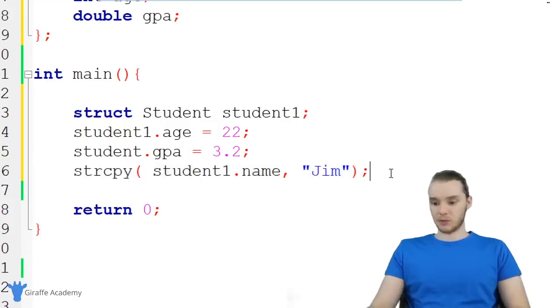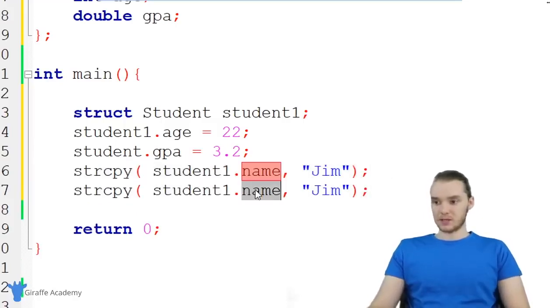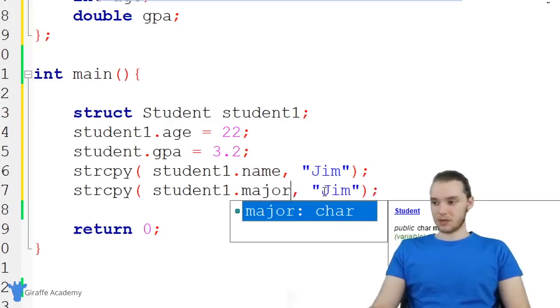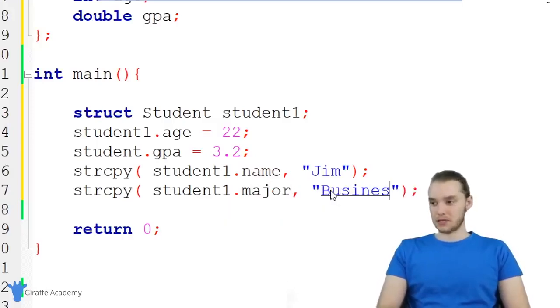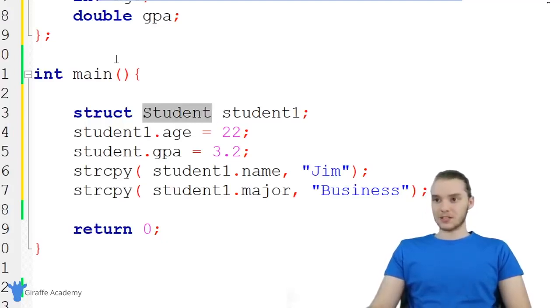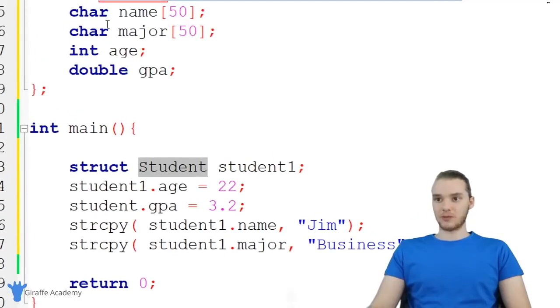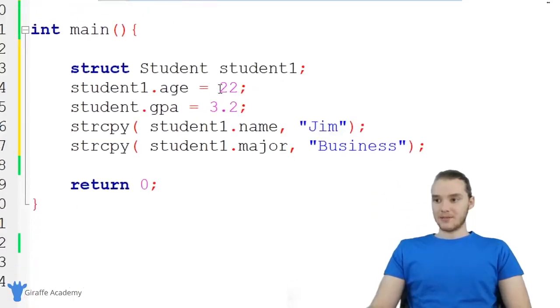So I'm just going to copy this and come down here, and I could say student1.major, and we're going to set this equal to business. So let's say Jim is a business major. Essentially what I've done here is I've created a student, and that student had all the attributes that we defined up here. So this particular student had a name, a major, an age, and a GPA. And I gave all of those values. So I assigned student1 an age of 22, a GPA of 3.2, etc.